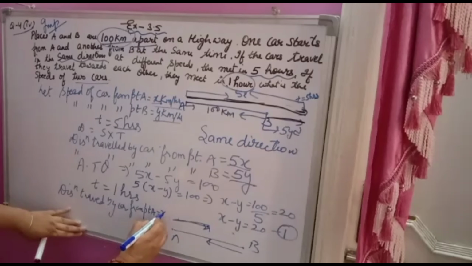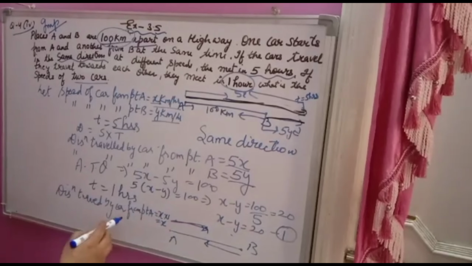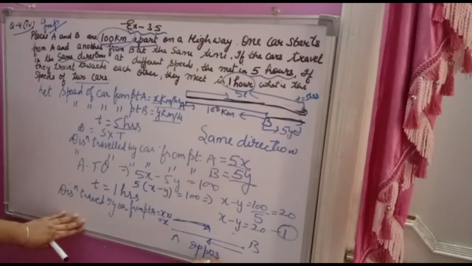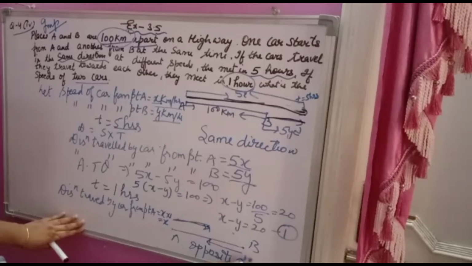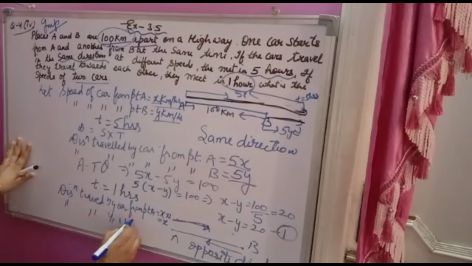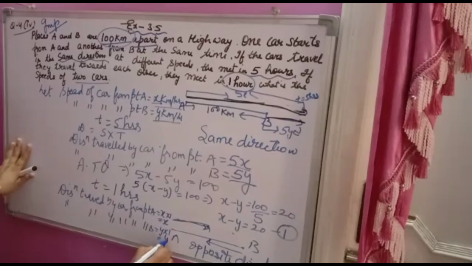Speed is x and time is 1, so only x will come. This is the distance travelled by the car from point A when moving in the opposite direction. Same way, the distance travelled by the car from point B will be y into 1, that is y.